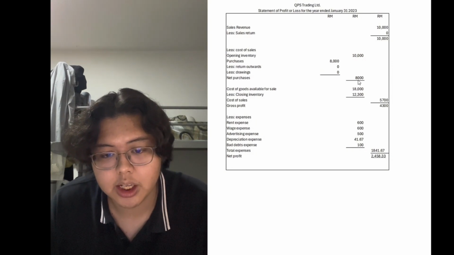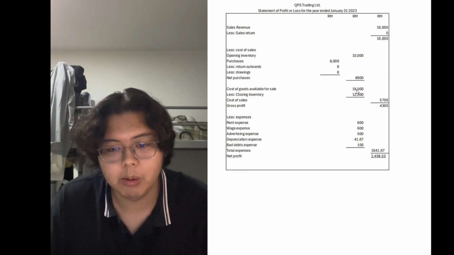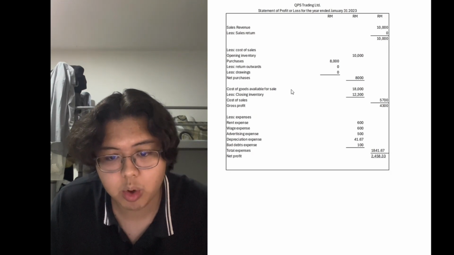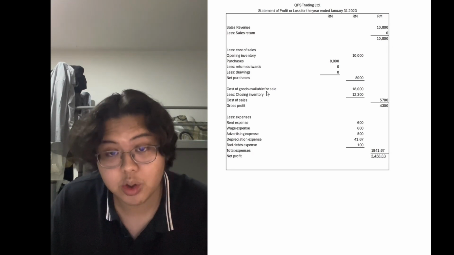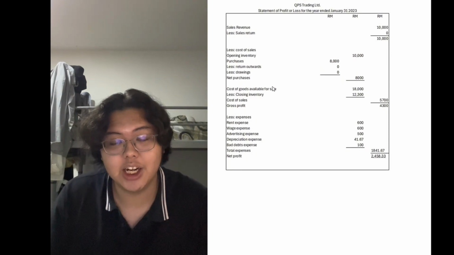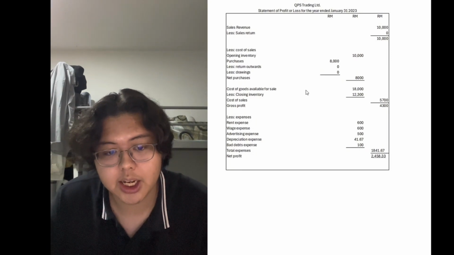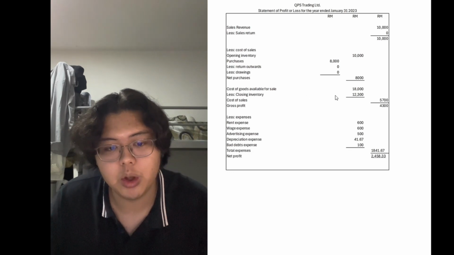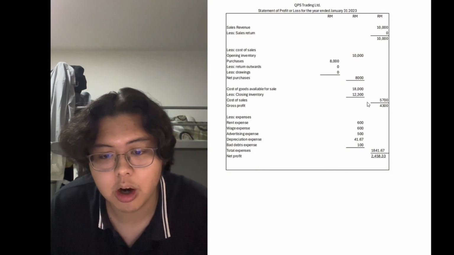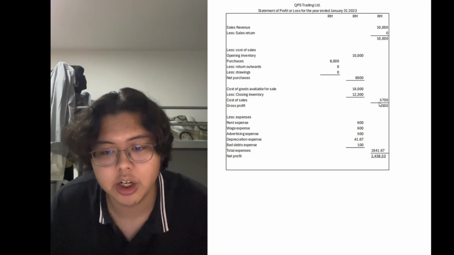And as for the cost of goods available for sale, which is 18,000, and our closing inventory, which is 12,300, the closing inventory is the part where we're going to use in the next accounting period. So basically it's the cost of goods available for sale minus the closing inventory, and therefore we get our cost of sales, which is 5,700.